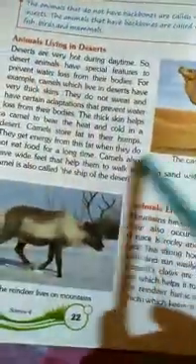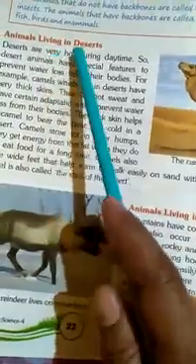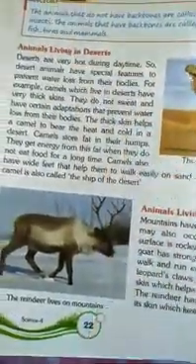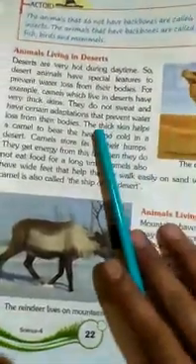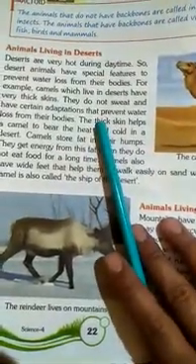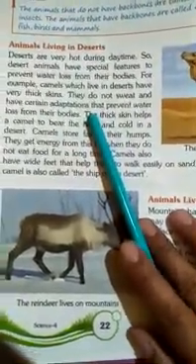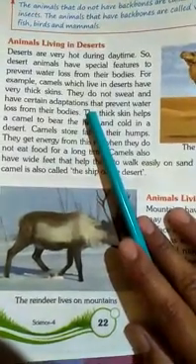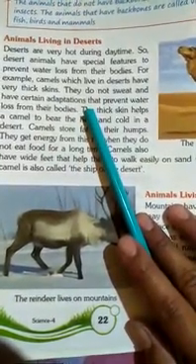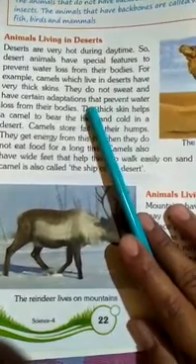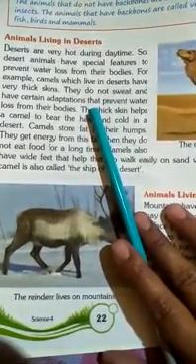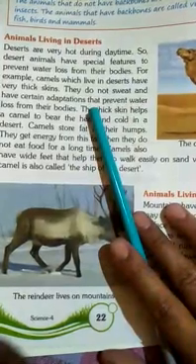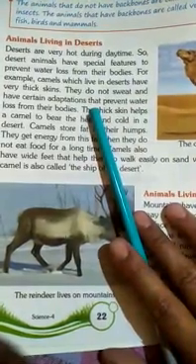So let us read about the animals living in deserts. How do the animals which live in the desert adapt themselves there? Deserts are very hot during the daytime. So desert animals have special features to prevent water loss from their bodies.